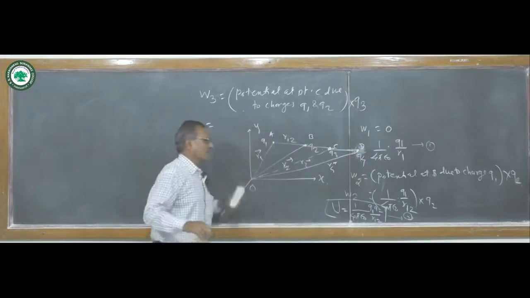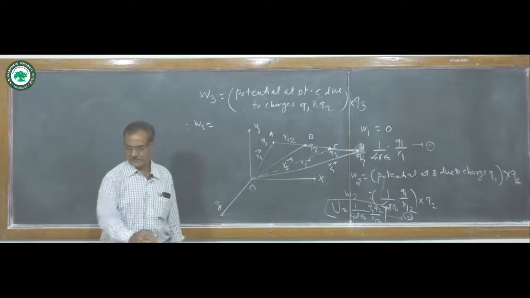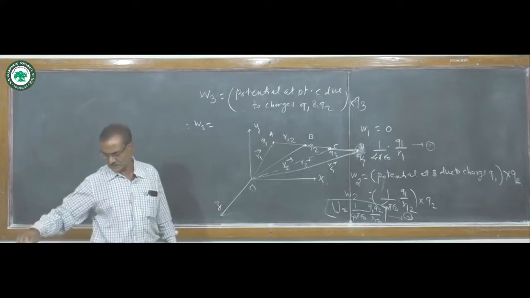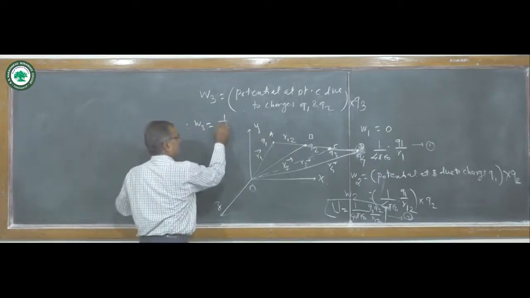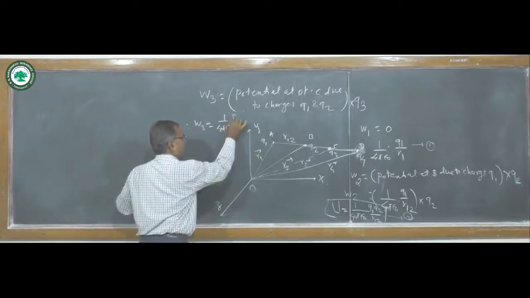So we can find out one by one the work done due to the charge Q3 is 1 upon the constant 4 pi epsilon naught.